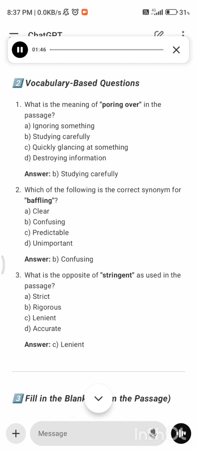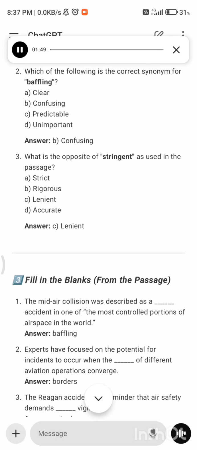6. Which of the following is the correct synonym for baffling? A. Clear. B. Confusing. C. Predictable. D. Unimportant. Answer: B. Confusing. 7. What is the opposite of stringent as used in the passage? A. Strict. B. Rigorous. C. Lenient. D. Accurate. Answer: C. Lenient.